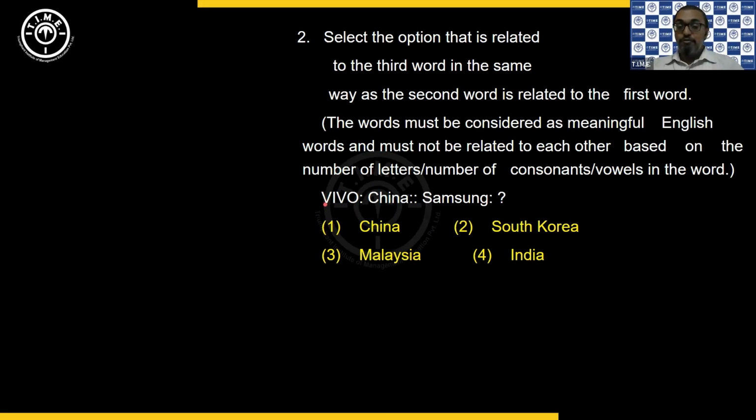So we have Vivo is to China. Similarly, Samsung is to what? The brand Vivo is headquartered in China. The headquarters for Vivo is in China. So Vivo is a Chinese brand. Similarly, Samsung is a South Korean brand. So it is a similar relation, an analogy, we say. Choice 2.